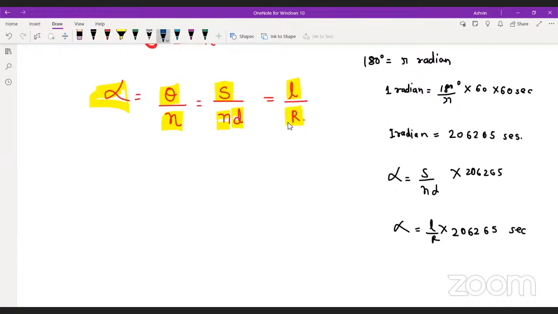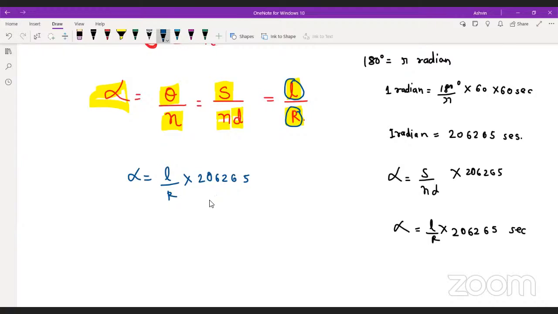Now I have to calculate this R. So do I have the length of one division? Yes, I have the length of one division. That is 3 mm. So alpha is nothing but L upon R, and when it is written in seconds, I have to write it 206265.